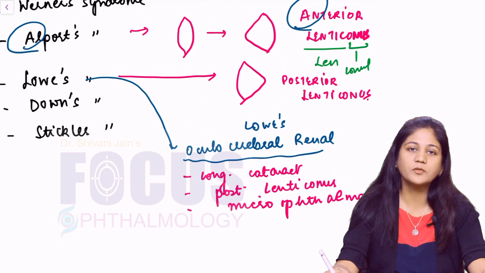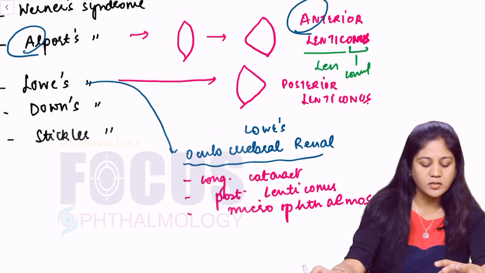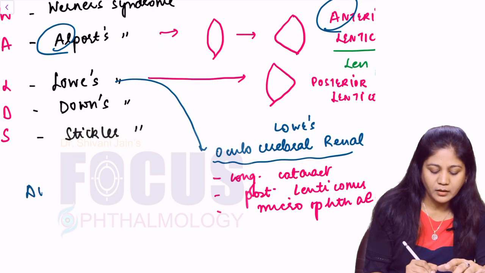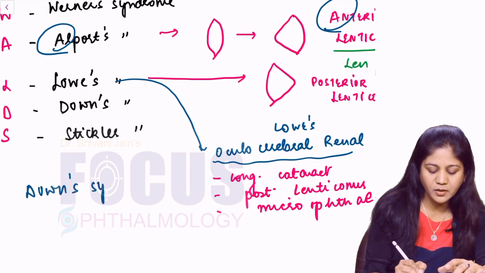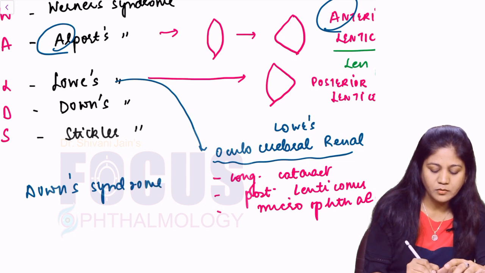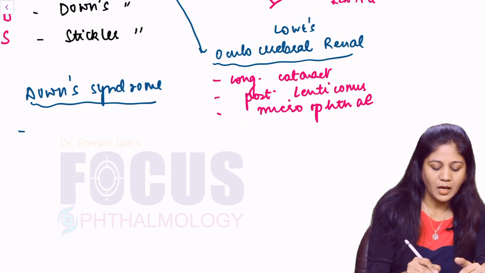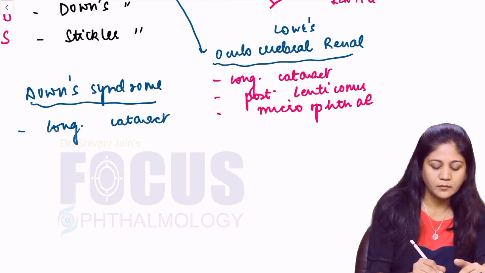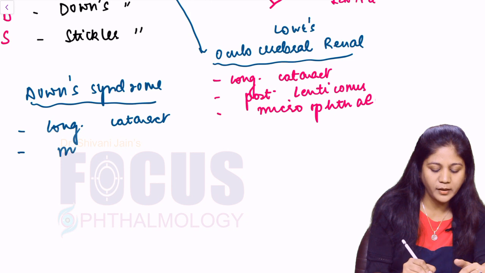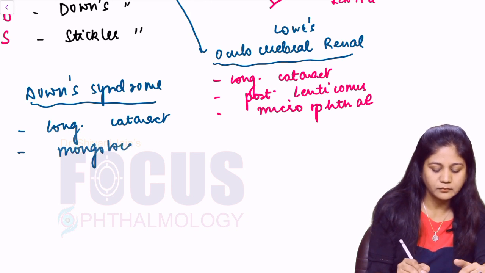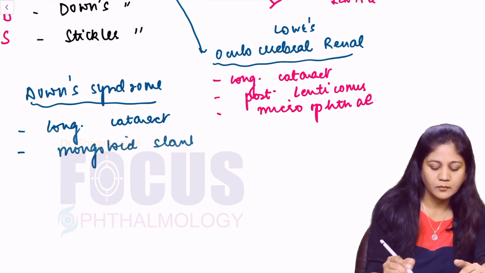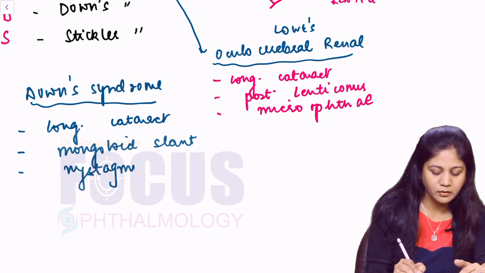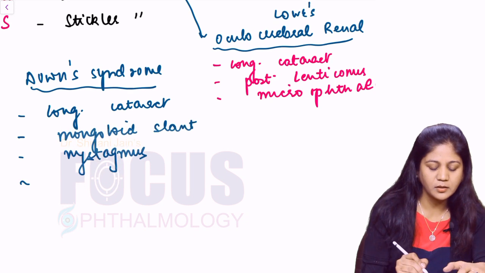Down syndrome may have so many features like a congenital cataract, and may have an association of keratoconus. Let's write something about Down syndrome also. As we have learned, the patient may have a congenital cataract. The patient may have a mongoloid slant. The patient may have nystagmus, poor vision, and refractive errors may be present.